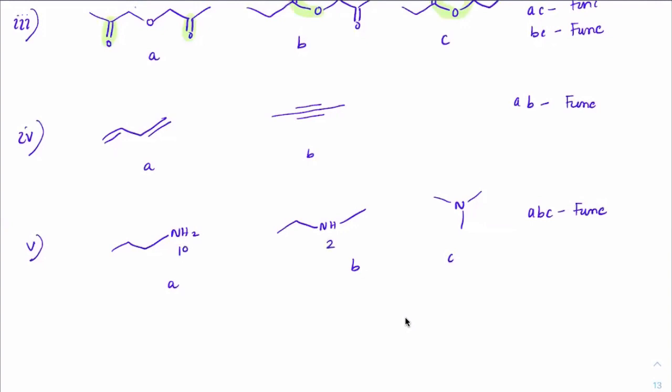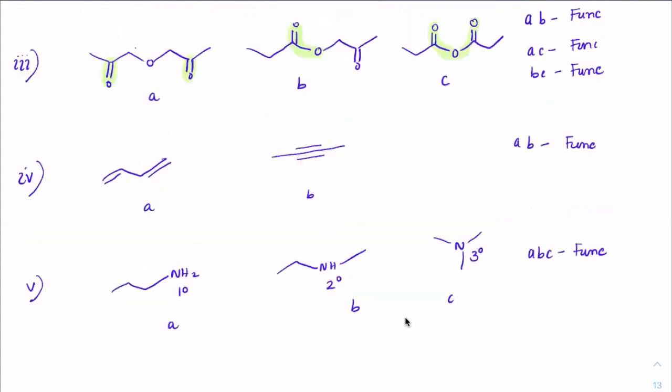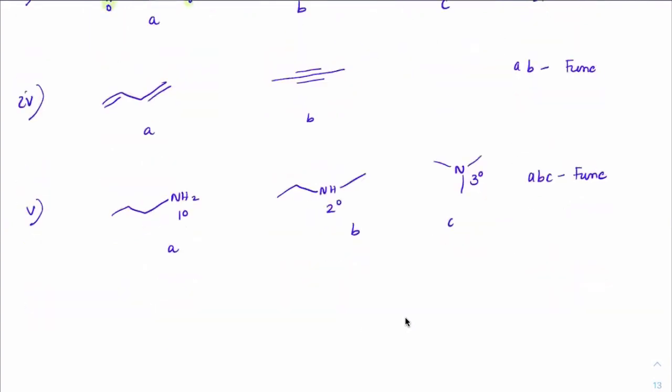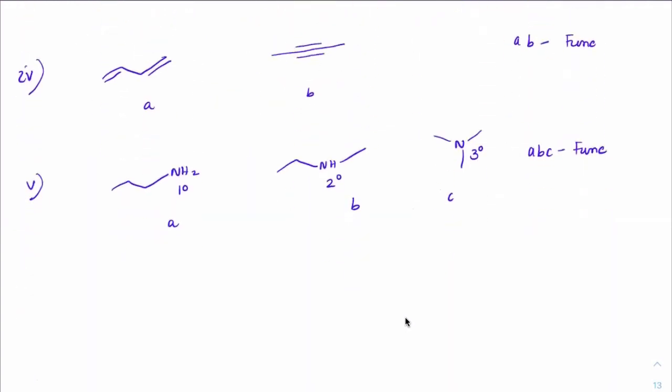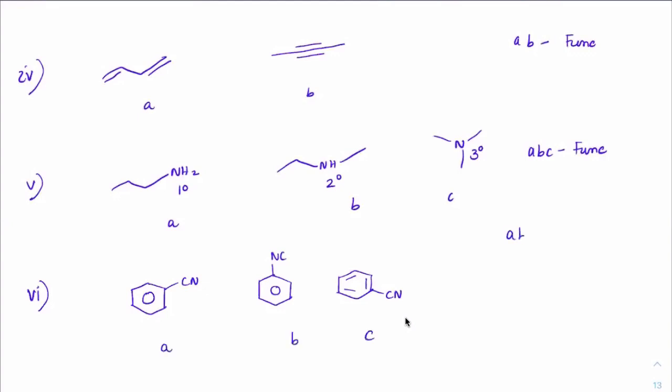those who still don't have clarity, please make sure you write it down. Primary amine, secondary amine, tertiary amine are always functional isomers to each other. I guess that is clear. All of you must have noted this. Okay, I'm continuing the next one now. So A, B, C. A, B, A, C, B, C.